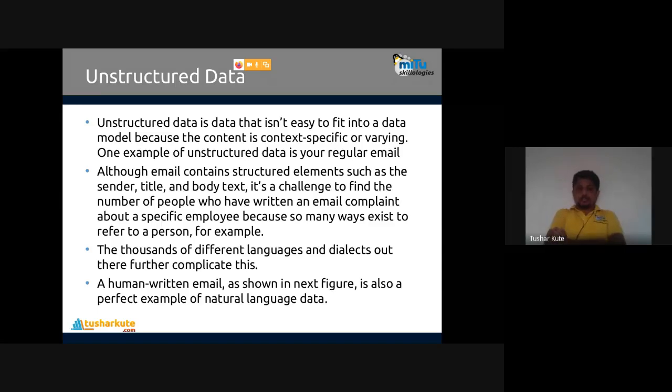For example, thousands of different languages and dialects out there further complicate this. Remember, maybe the mail is written in another language, or maybe some different way was chosen to file that complaint about the person. So a human-written mail is the perfect example of that.